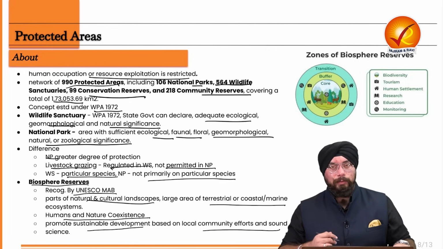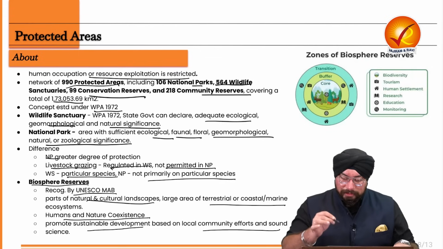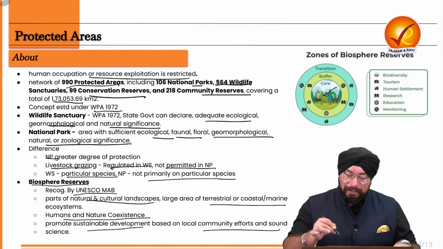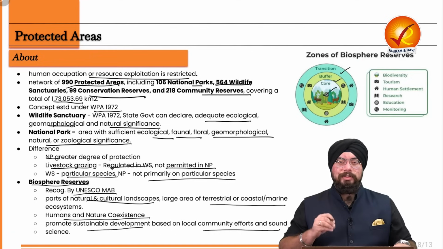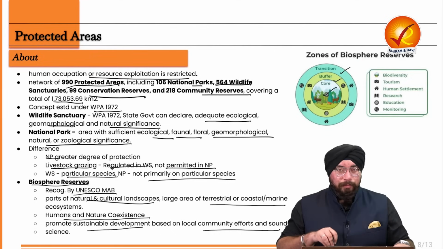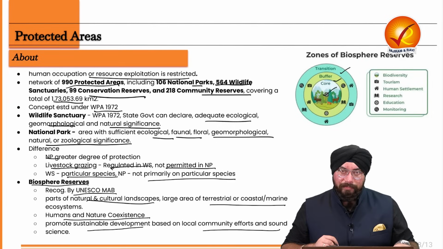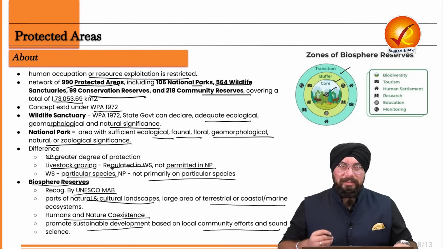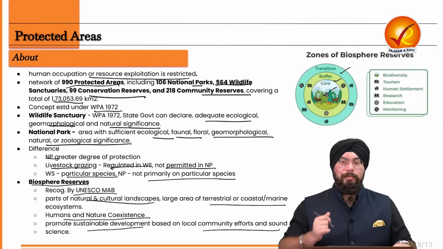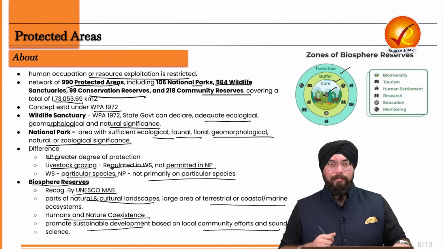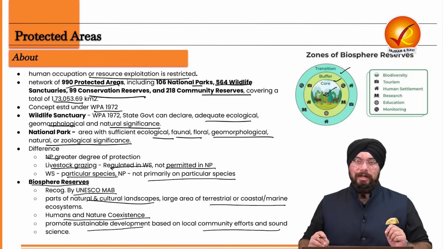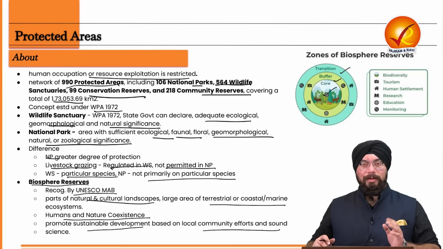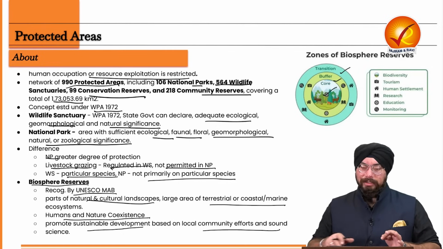Now, what are the various zones of biosphere reserves? There are 3 zones. First is the core zone, second is the buffer zone, and third is the transition zone. The core zone is the most protected one, where a lot of human activities are not at all allowed. In the buffer zone, a little more relaxation is there, and in the transition zone, a lot of relaxation is there based on human involvement in that particular area. So in the core area of a biosphere reserve, the degree of protection is the highest. This is what we need to understand about protected areas and biosphere reserves.